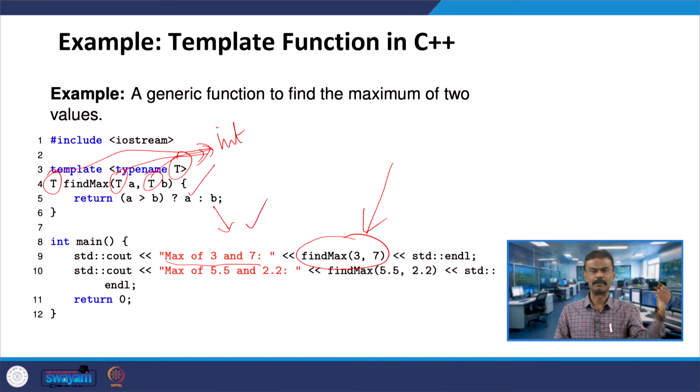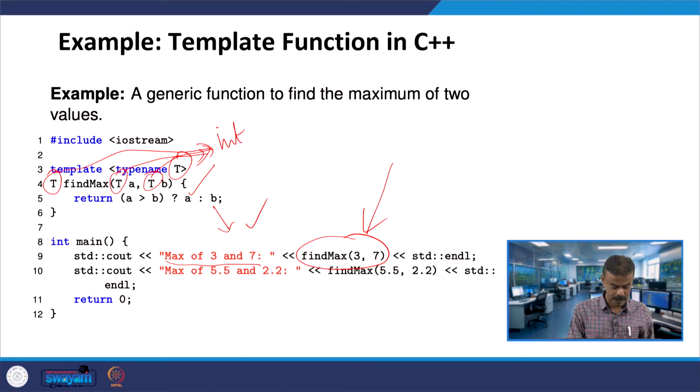Now that is all, the simple function, you know. Once T becomes an integer, the maximum of 2, the logic is: if a is greater than b, a is the maximum, else b is the maximum. That is what we have written in line number 5. So that output you will get, endl.